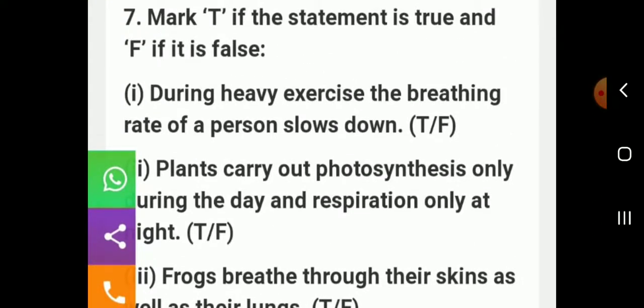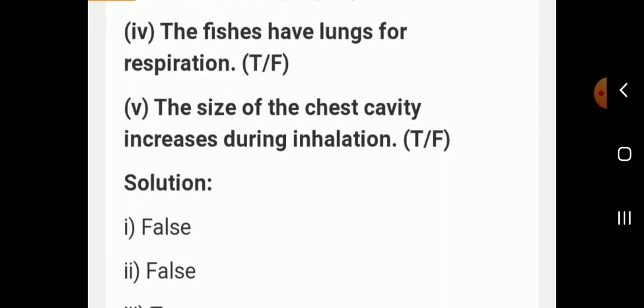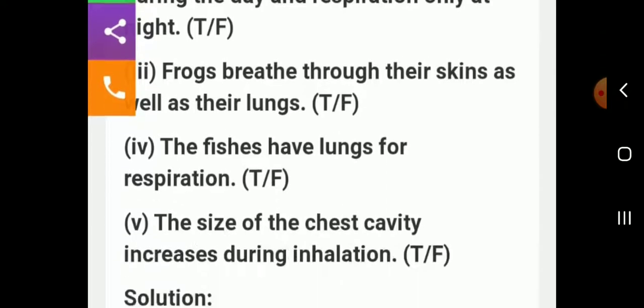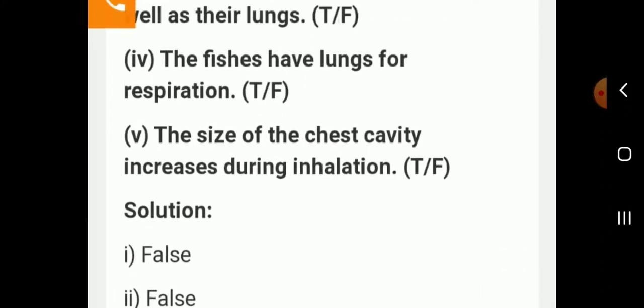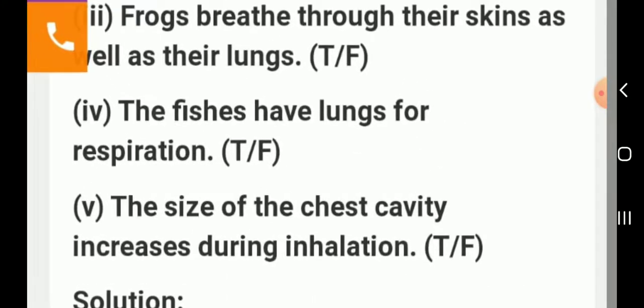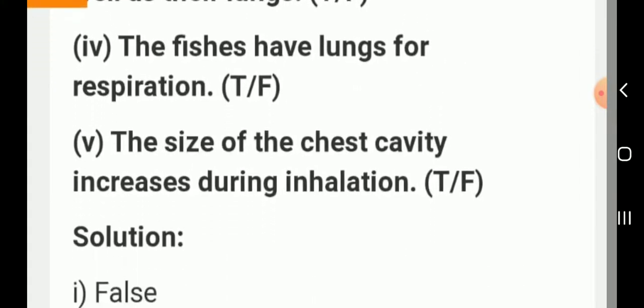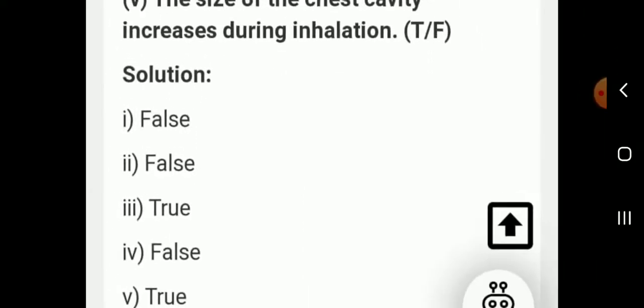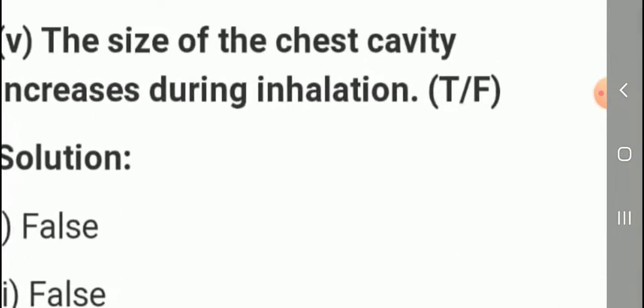Next, plants carry out photosynthesis only during the day and respiration only at night. The answer is false. Next, frogs breathe through their skin as well as their lungs. The answer is true. Okay. Next, the last but one: fishes have lungs for respiration. False.